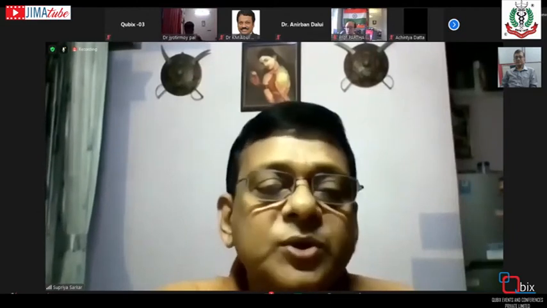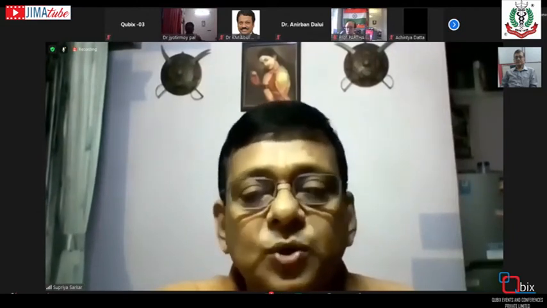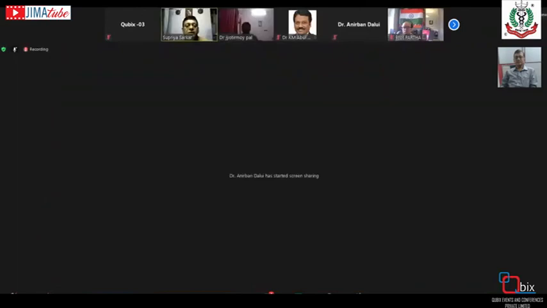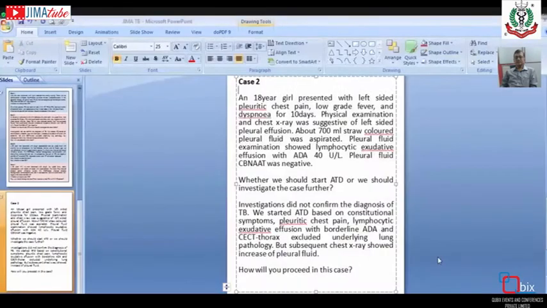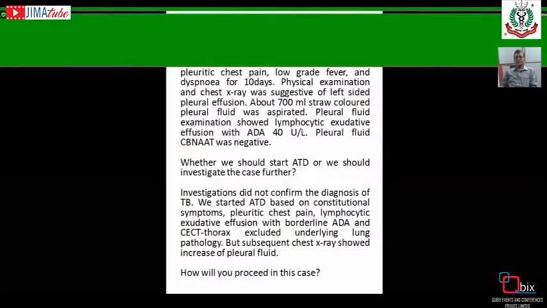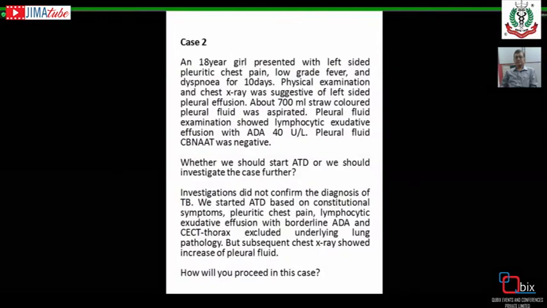And the diagnosis of tubercular pleural effusion depends on the clinical features, whether the patient has any constitutional symptoms or not. In this patient, there is low-grade fever and dyspnea, so it indicates that some constitutional symptoms are present.